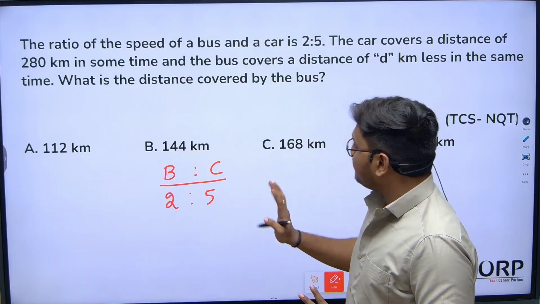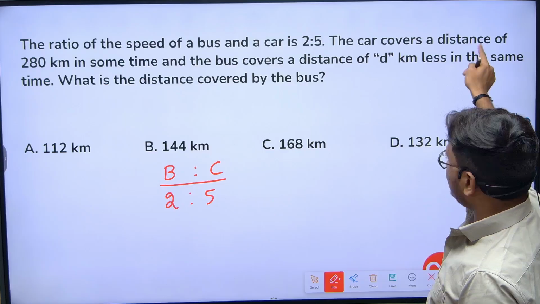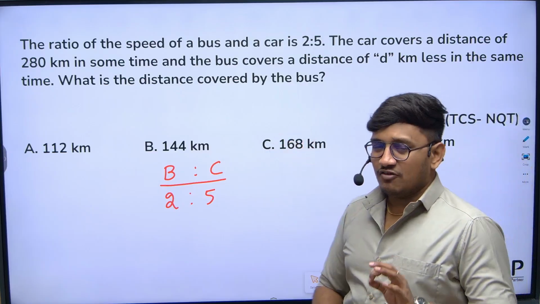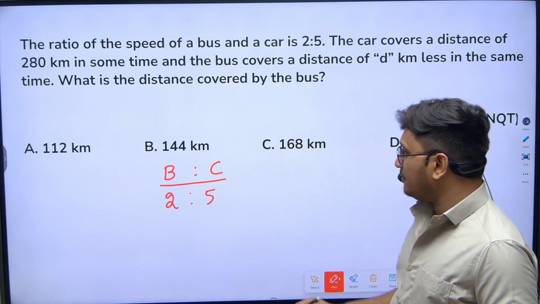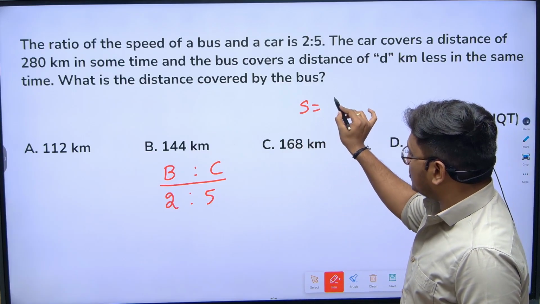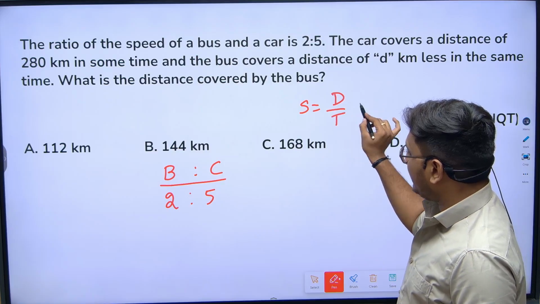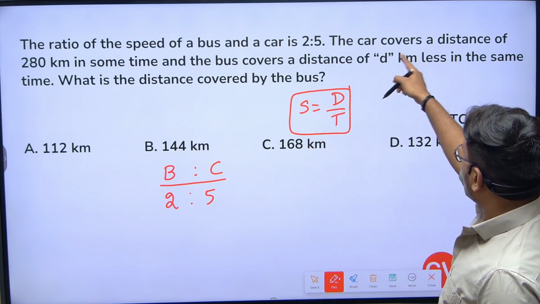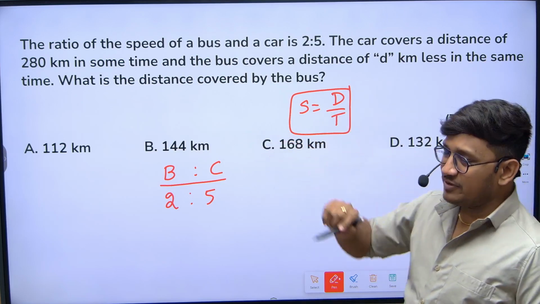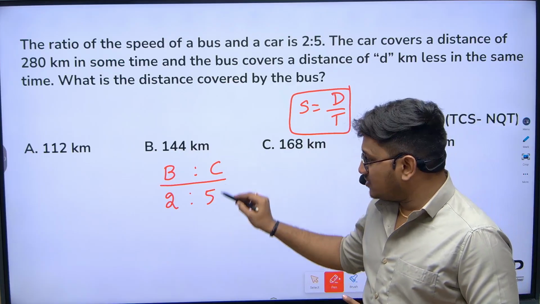So 2:5. Next, the car covers a distance of 280 kilometers. First, in order to solve this particular question, you should know the relation between three terms. Speed is equal to distance by time. If you observe, the car covers a distance of 280 kilometers. They're talking about how much distance the car is covering.